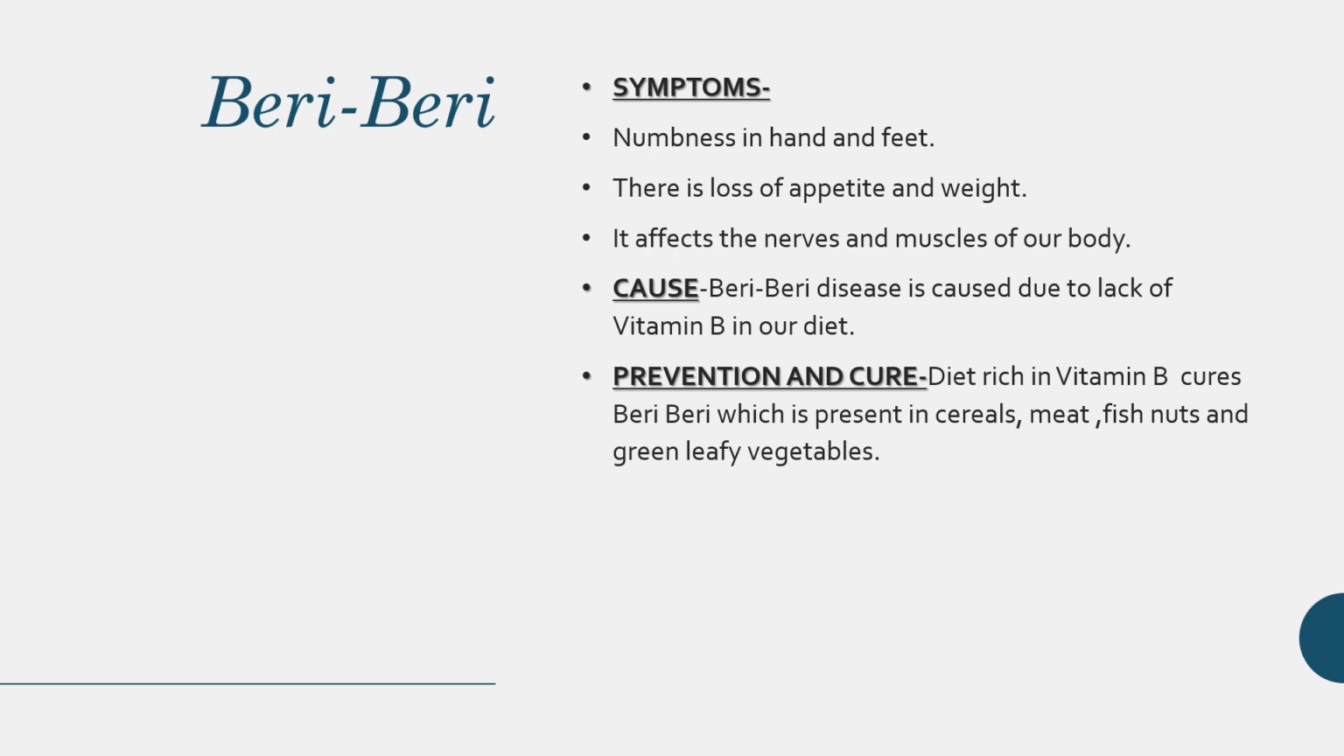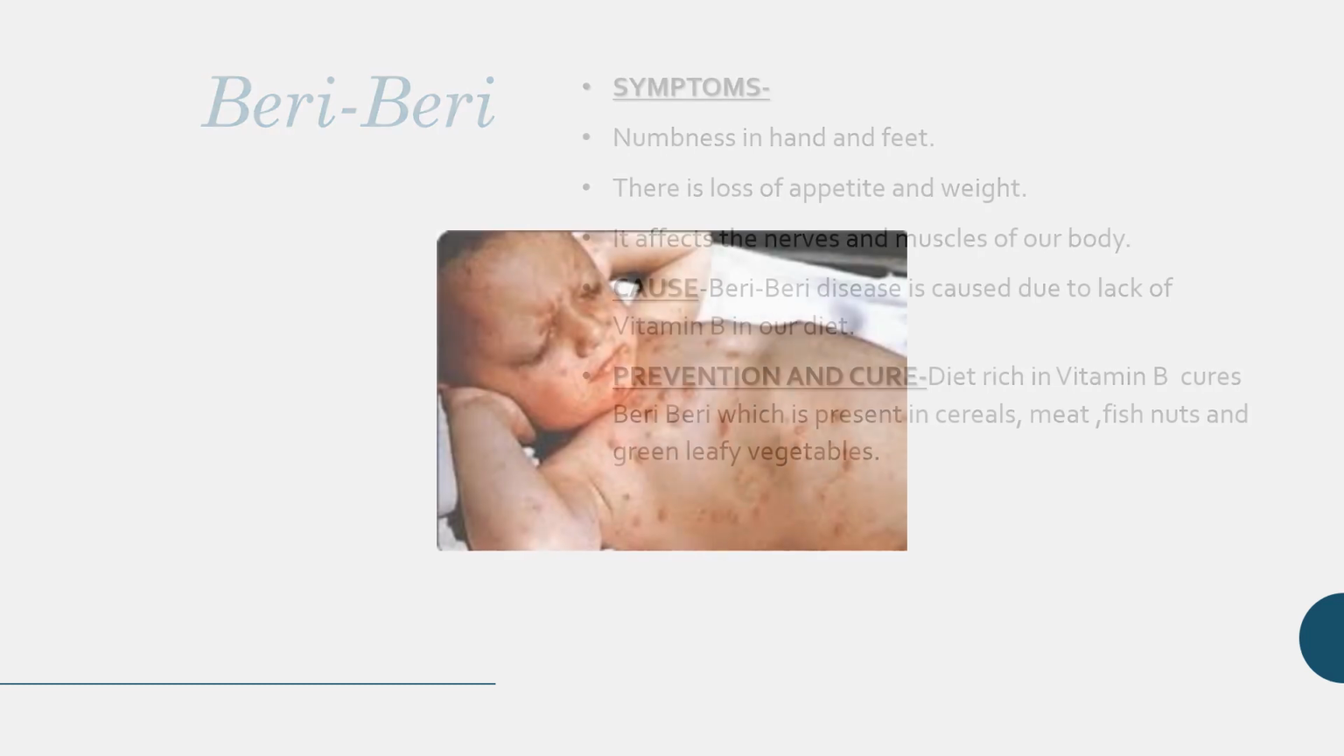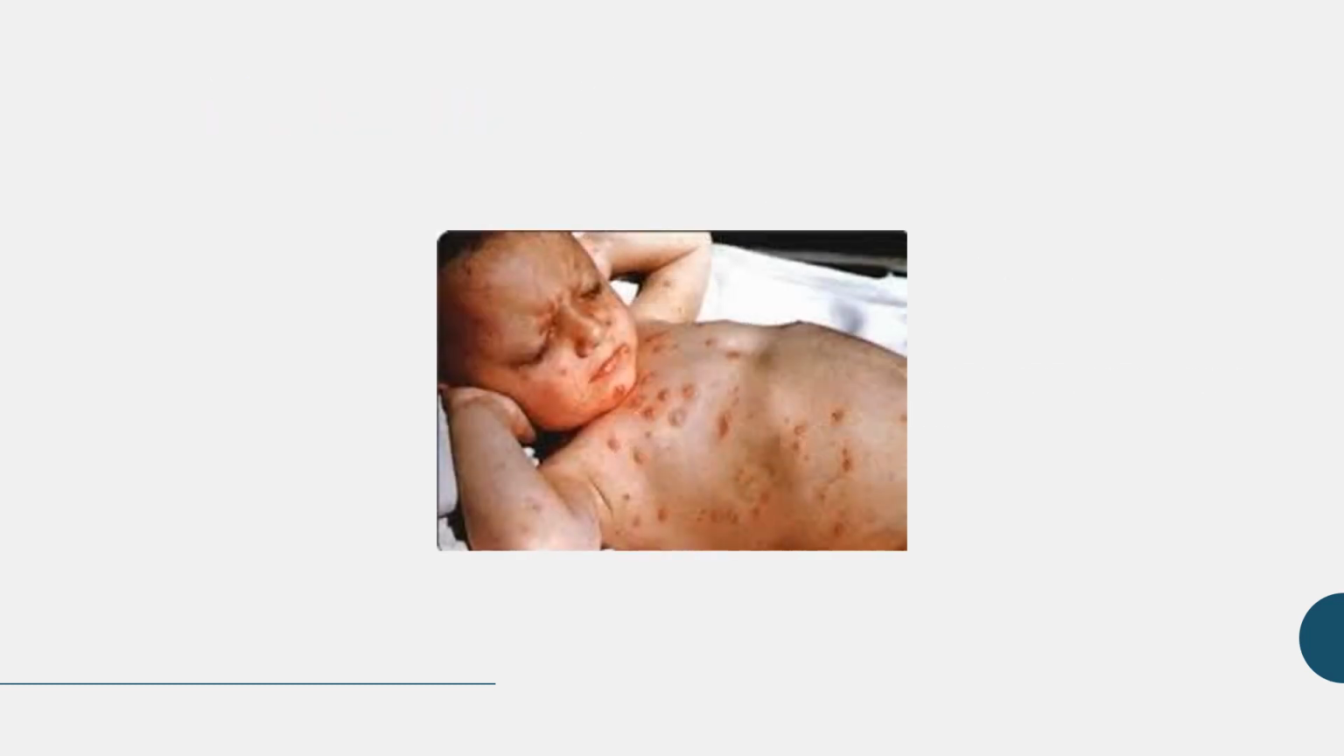It affects the nerves and muscles of our body. Now, how is it caused? It is caused due to lack of vitamin B in our diet. Now, what are the prevention and cure for this? A diet rich in vitamin B cures beriberi, which is present in cereals like rice and wheat, corn, meat, fish, nuts and green leafy vegetables. So the intake of all these food items can help us to prevent the disease of beriberi. So here you can see a child suffering from beriberi. These are the symptoms, or the appearance of this disease.